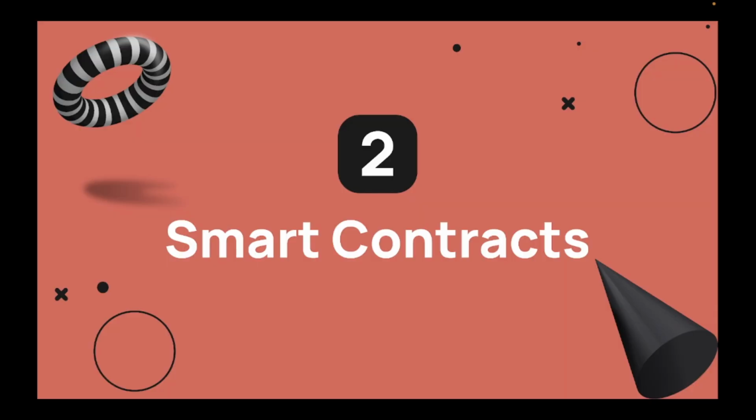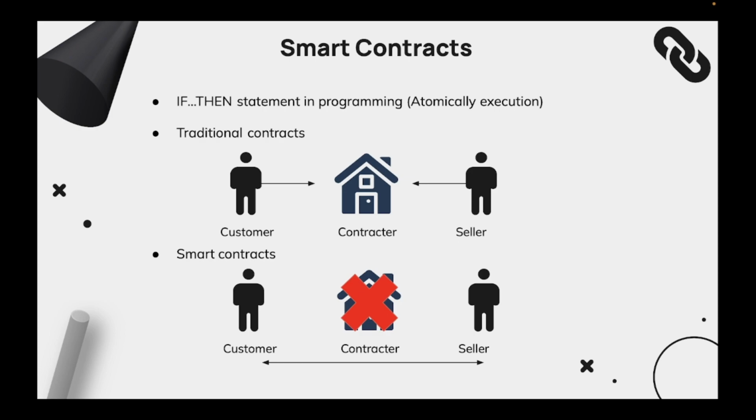Moving towards smart contracts. Smart contracts are basically a modification of traditional contracts. Usually in a traditional contract there is a customer and a seller, and there is a middleman, a contractor, connecting both customer and seller. Whereas in a smart contract we are removing the involvement of the contractor between the customer and seller, and this is done automatically. We can write code and it will be executed automatically.